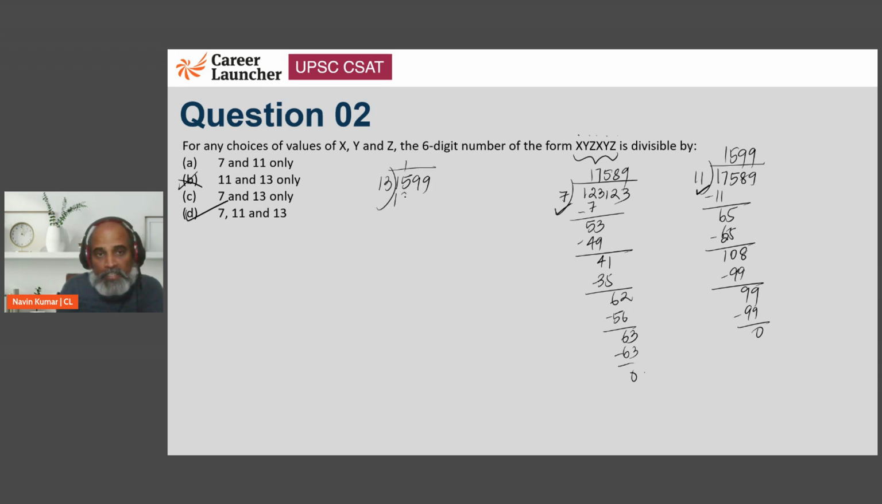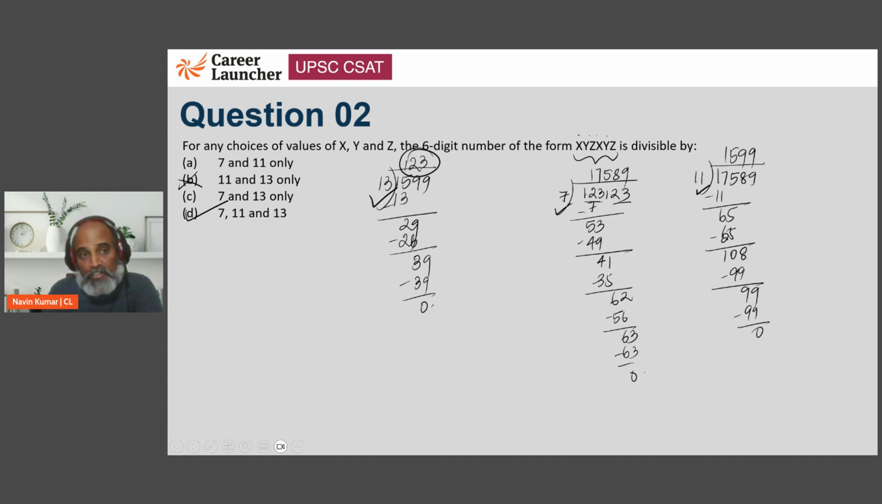So 13 into 1 is 13. Then we will have 29. It will go 2 times. So this is going to be 26. 39, and it will be 3 times. So it will be 39. So we can see we get the same 3-digit number which we repeated as the final quotient, and it is divisible by 13 as well. Right? So if you knew this already, it's hardly a 5-second solution, right? Otherwise, we'll have to pick a number and verify it.